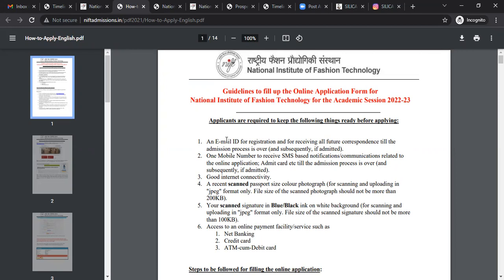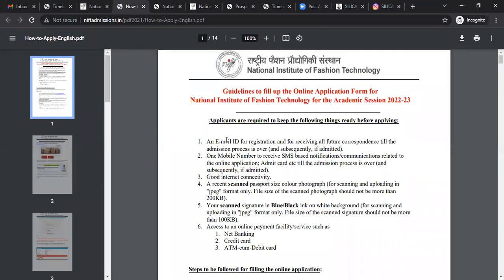The way I mentioned the email ID, you must have a constant mobile number which is working, because you will get all the notification through SMS from NIFT. Whether your application is pending, it will be notified by NIFT before 17 through SMS on the registered mobile number. While you fill the application form, you'll get an OTP on that specific mobile number which you have registered. So the mobile number must be yours or your parents', but it should be on.